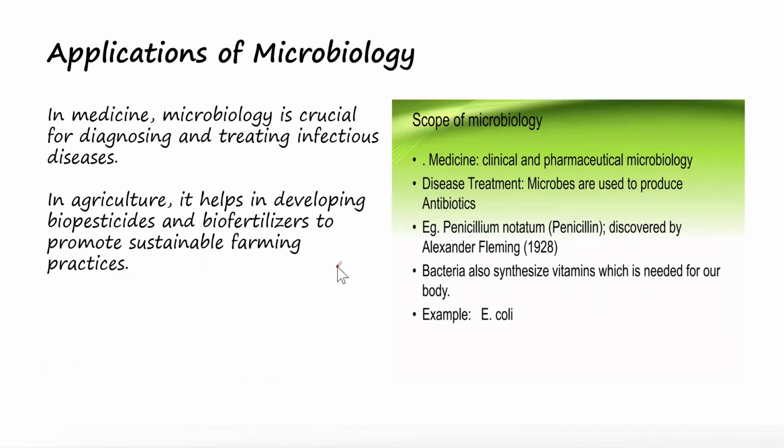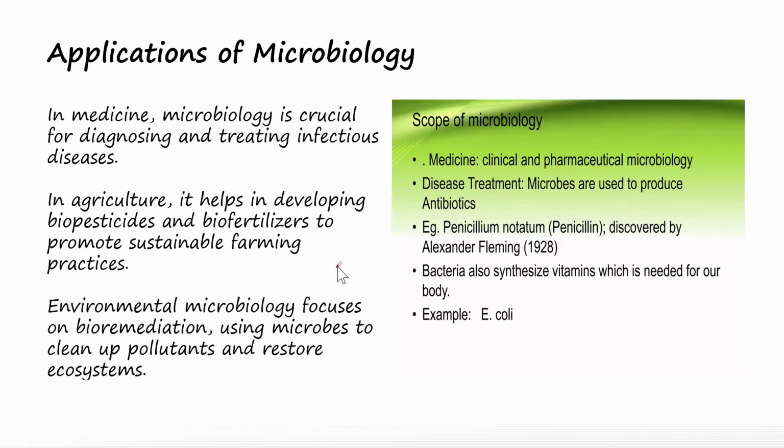Then in agriculture, microbiology helps in developing biopesticides and biofertilizers to promote sustainable farming practices. You can use microorganisms to produce biopesticides, that is, chemicals produced from some of these microorganisms to kill pests. And we can use some microorganisms in producing biofertilizers in order to promote sustainable farming practices.